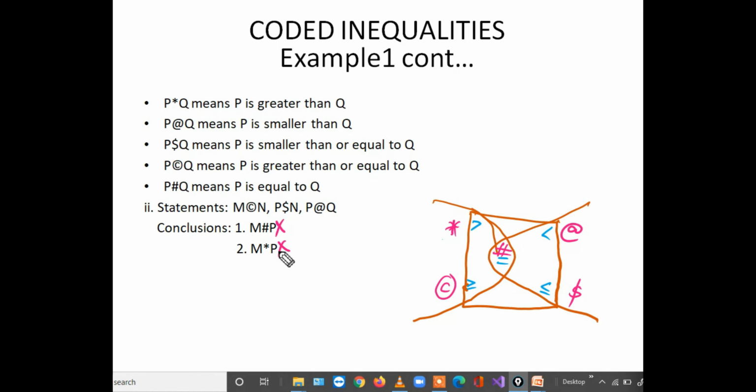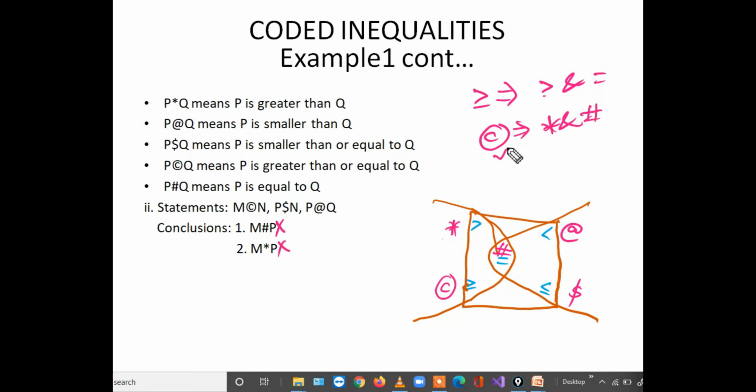Now verify the either-or case. So here in case of coded inequalities, how to check the either-or case? Like greater than or equal to, we can split in terms of greater than and equal to in normal inequalities. So here, cooperate can be split into star and hash.